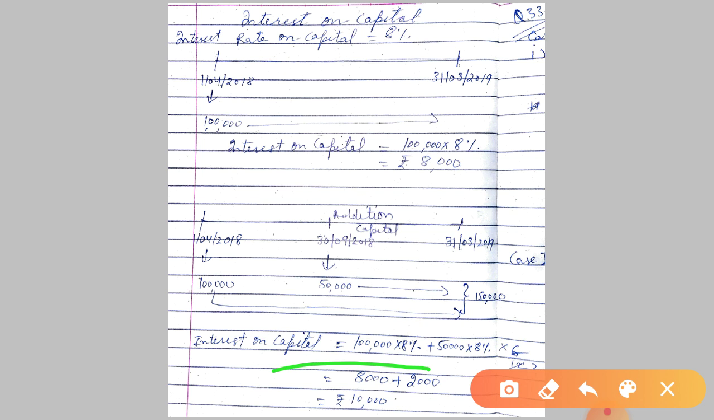I hope this point is clear to you. Interest on capital, how are we going to charge? It's a simple formula: amount of capital into rate, and time period will come only if it is introduced in between, otherwise amount into rate. I hope this is clear to you.